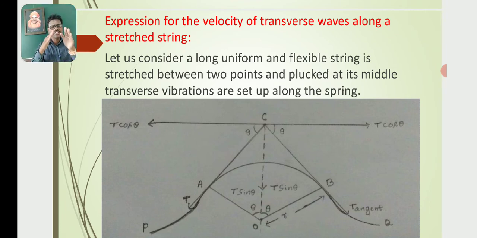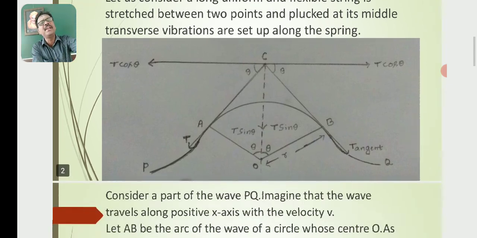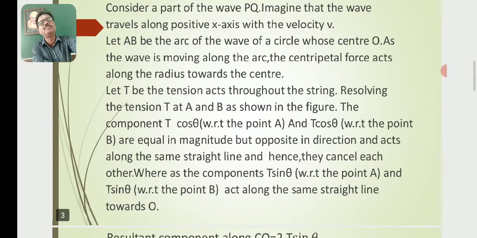The tension acting along the tangent CA is resolved into two components, one along the horizontal axis and one along the vertical axis. Similarly, the tension at point B, acting along CB, is resolved into two components, one along the horizontal axis and one along the vertical axis. The components acting along the horizontal axis are in the same straight line but opposite in direction, so they cancel each other. Then the net effect is due only to the components acting vertically downwards, that means along CO.